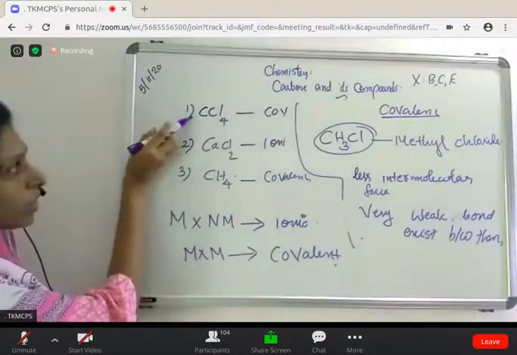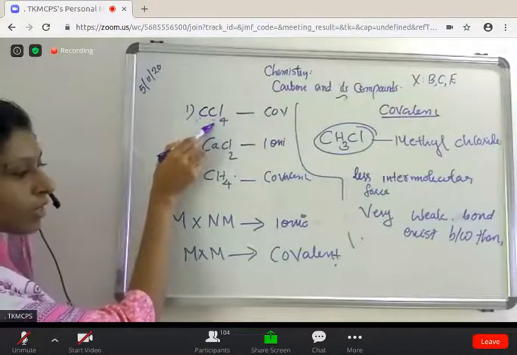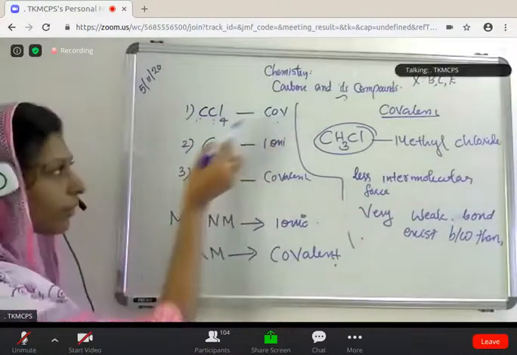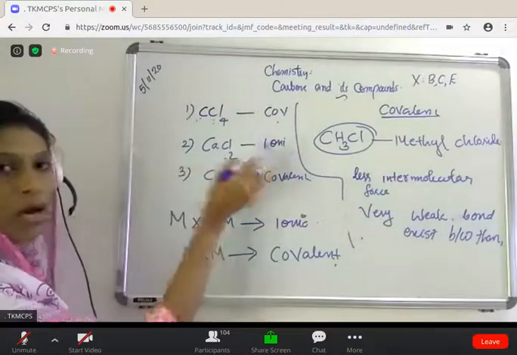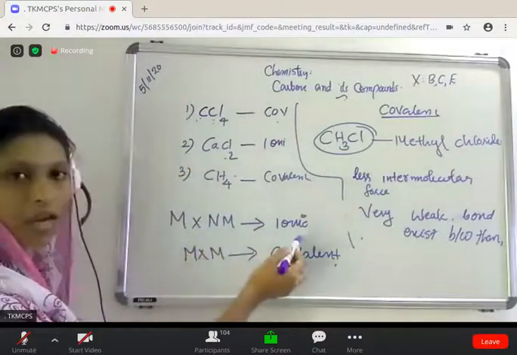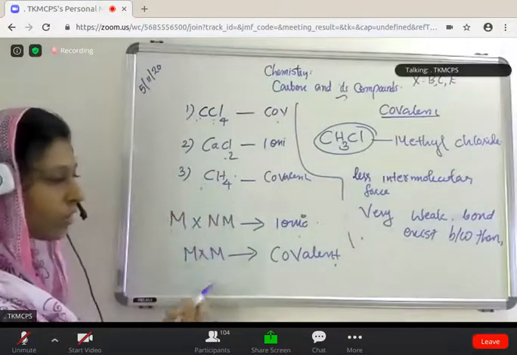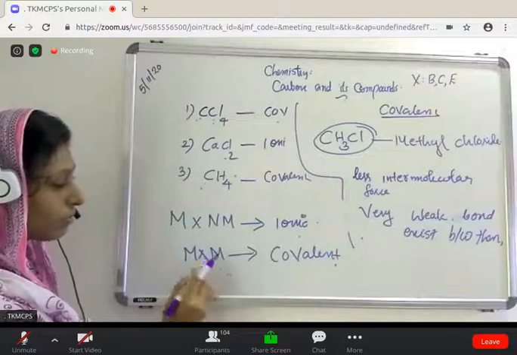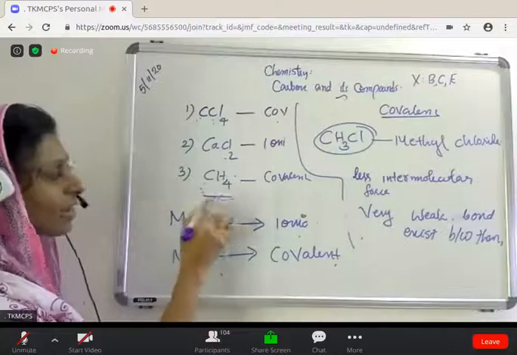So listen, C is non-metal, Cl is also non-metal. Non-metal and non-metal react to form covalent. Ca is metal, Cl is non-metal, CaCl2 ionic, metal and non-metal ionic. C is non-metal, H is non-metal, non-metal and non-metal covalent.